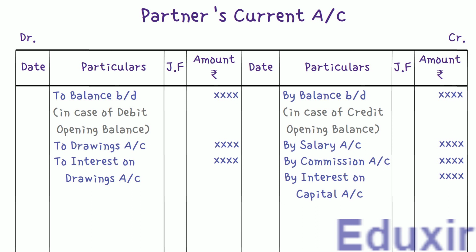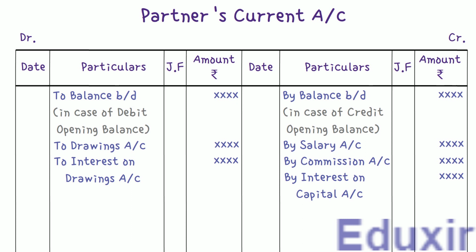We'll discuss the profit and loss appropriation account in the upcoming videos. But for now, just understand that the profit or loss comes from the profit and loss appropriation account, and this profit and loss appropriation account is an extension of the profit and loss account and is applicable for partnership firms. The literal meaning of the word appropriation is equivalent to distribution. Anyway, this is just for your information.